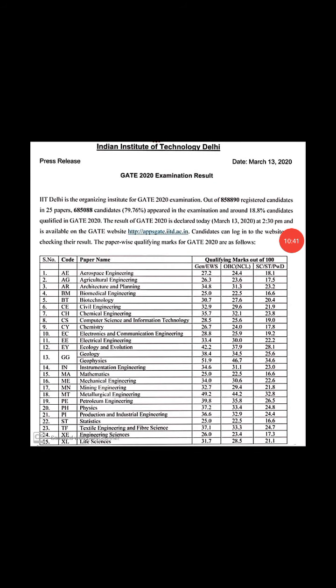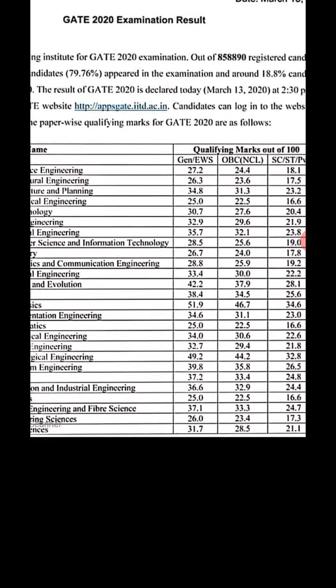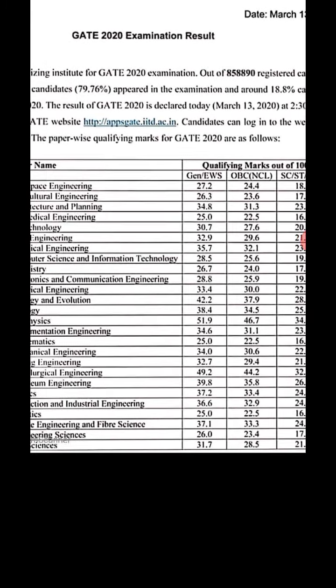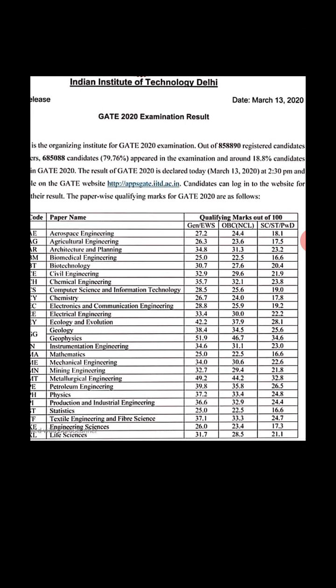If we see the cutoff department wise, previously I told you that there are a total of 25 streams in the GATE exam. Each stream has a different cutoff for different categories, and the right side 3 columns are cutoff marks for the different categories.